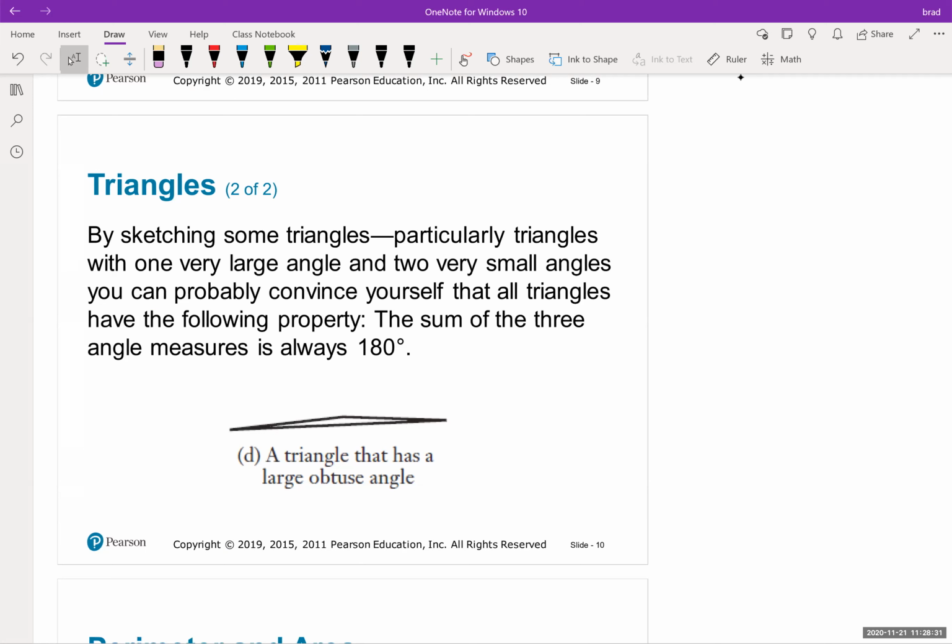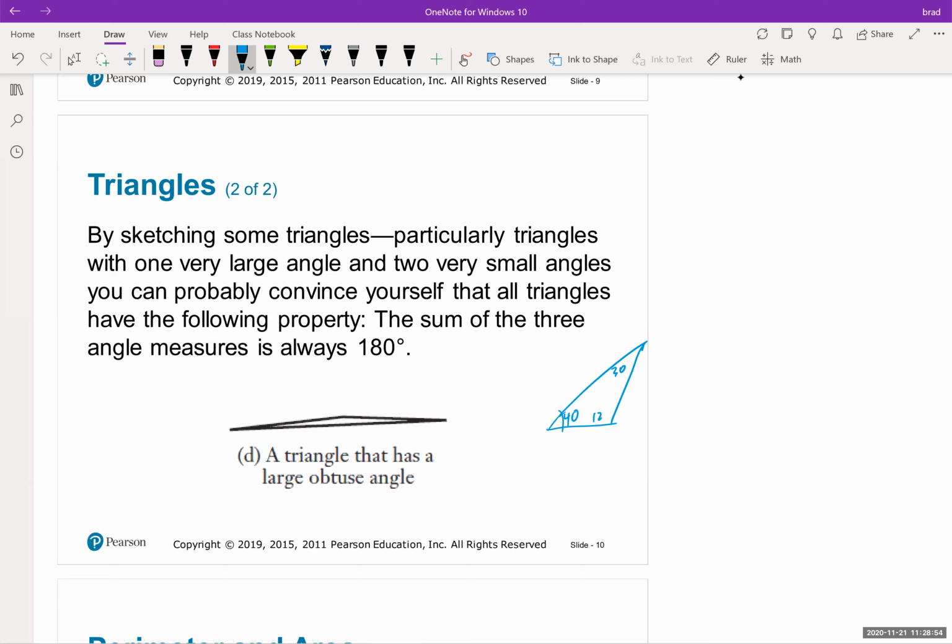By sketching some triangles, particularly triangles with 1 very large angle and 2 very small angles, you can probably convince yourself that all triangles have the following property. The sum of the 3 angle measures is always 180 degrees. So no matter what triangle you use, let's say I do this. That's not a right triangle. Let's say this is 40, and this is 30.